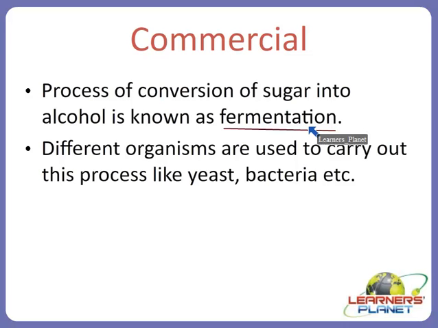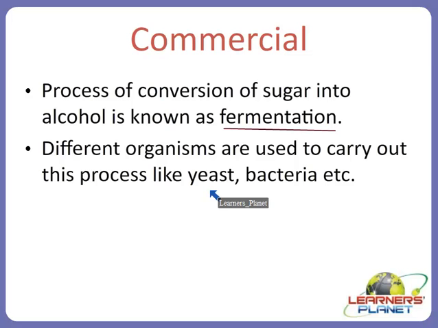Now, let us see how this fermentation is useful at different levels and which organisms are actually carrying out such processes. The examples are so common: yeast, bacteria, etc. We are continuously studying about yeast and bacteria, and there are so many species and types of such organisms.